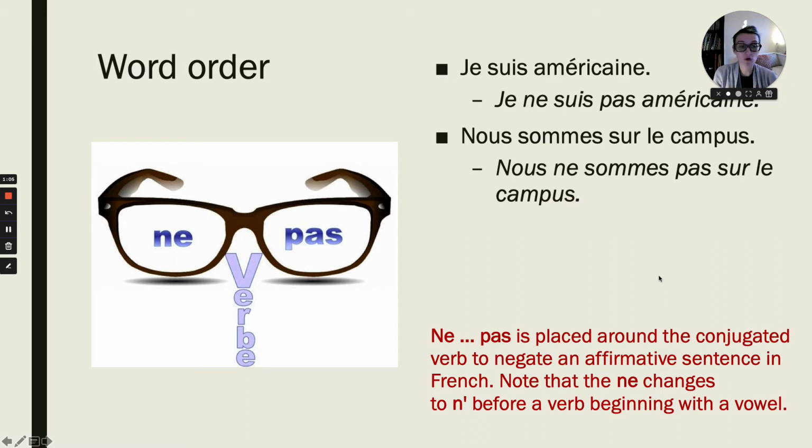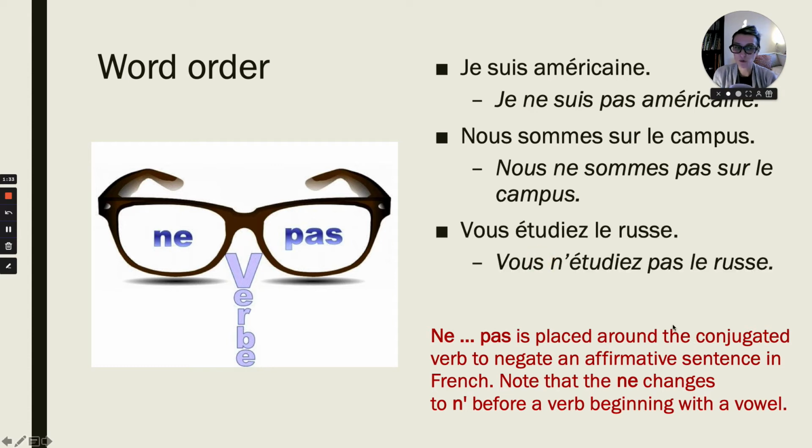Nous sommes sur le campus becomes nous ne sommes pas sur le campus. So again, you have to use ne and pas, and the word order is sujet, nous, followed by ne, then the verb sommes, and then followed by pas. Nous ne sommes pas sur le campus. We are not on campus.